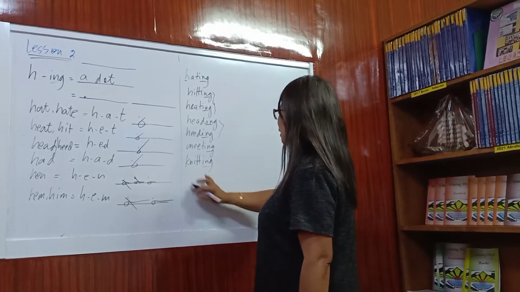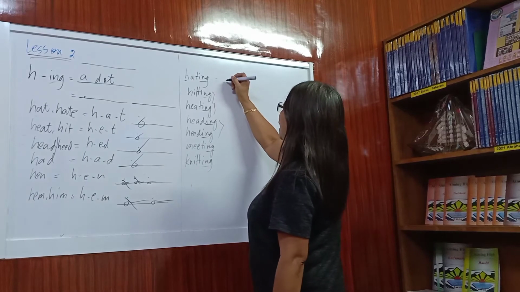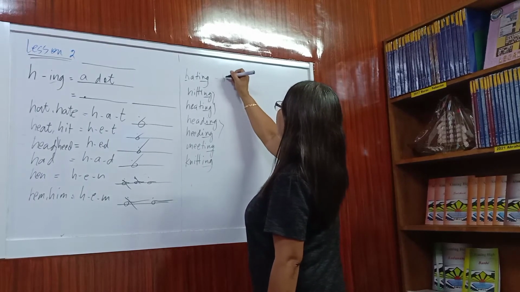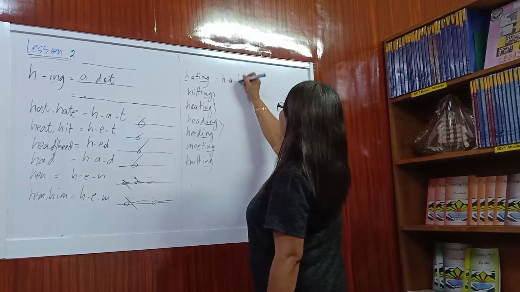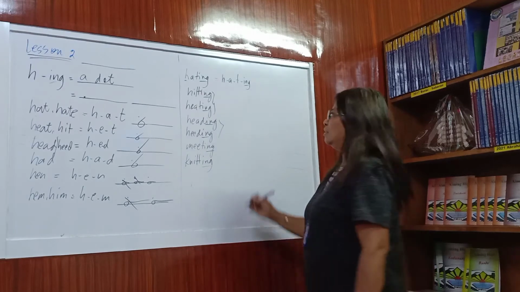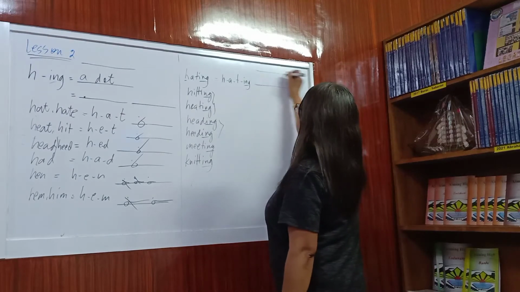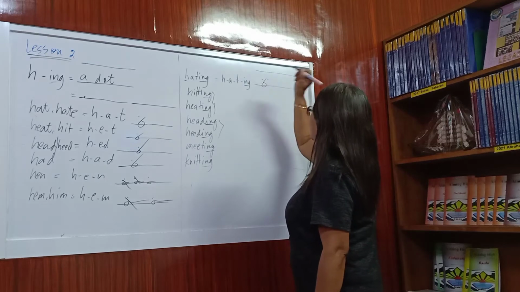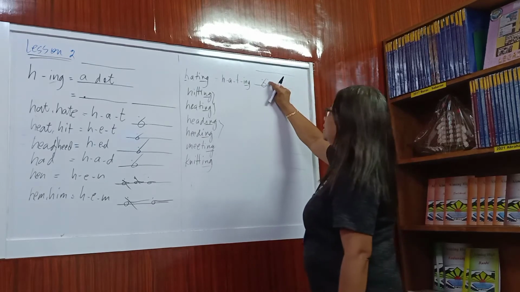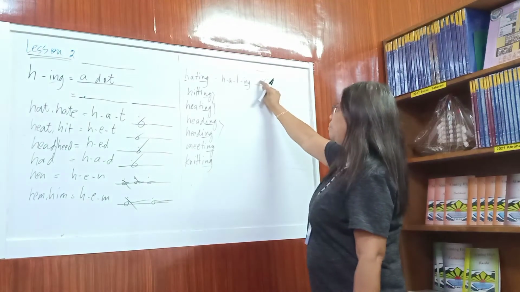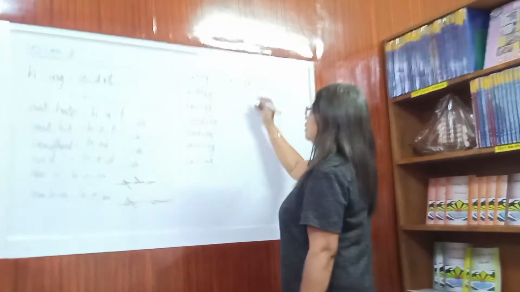So the sound is H. When you write the sound, make sure that the ing is there. So yan siya. When you write that in shorthand, H-A-T and ing. So the ing is at the back of the outline. Medyo nasa dulo siya. Nasa beginning po ang H.